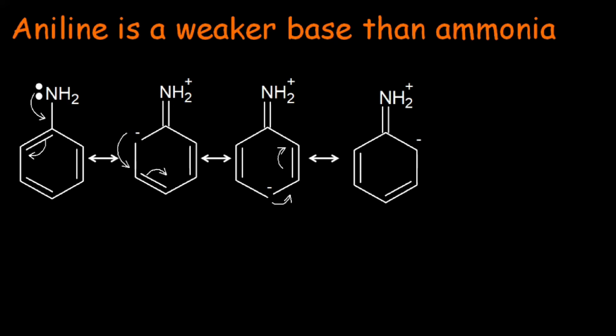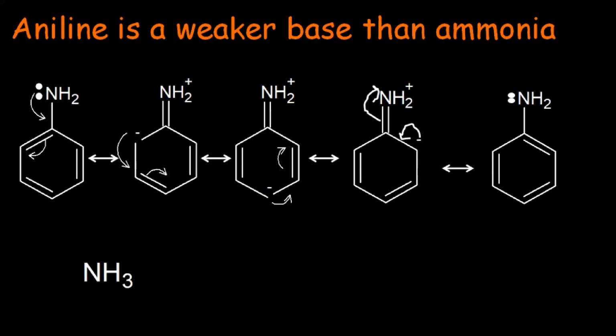The amino group can get its lone pair back when this negative charge shifts between the first and sixth carbon of the benzene ring and this pi bond breaks off and the lone pair shifts to the nitrogen, giving rise to the last resonating structure. So in the case of aniline, 5 resonating structures are possible, while in the case of ammonia, there is no resonance. So the lone pair of nitrogen present in ammonia is more readily available to accept the proton, increasing its basic strength. So this is the reason that aniline is a weaker base than ammonia.